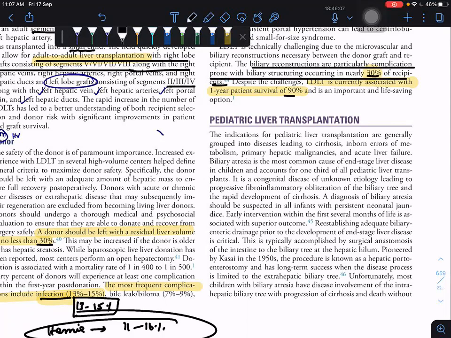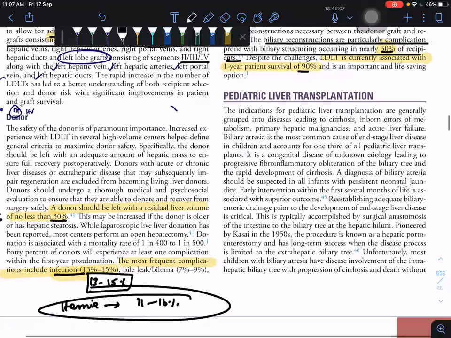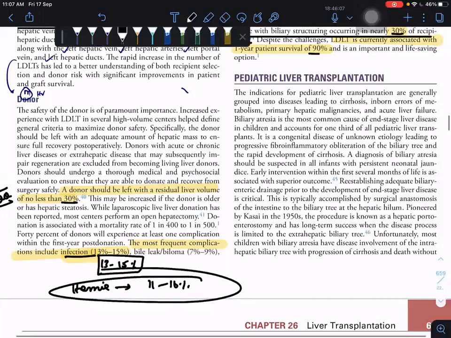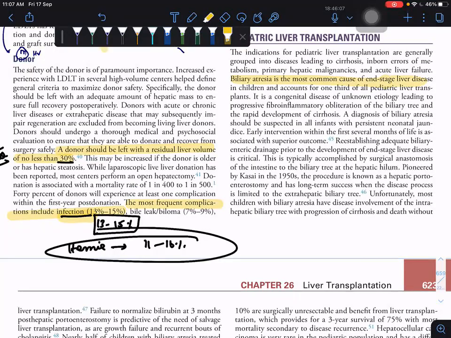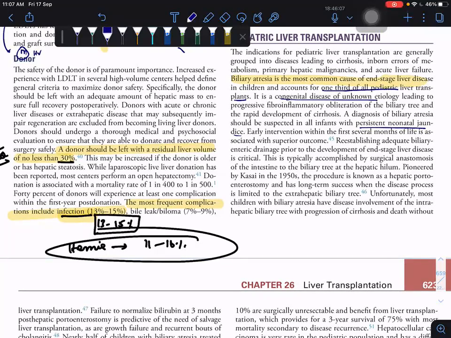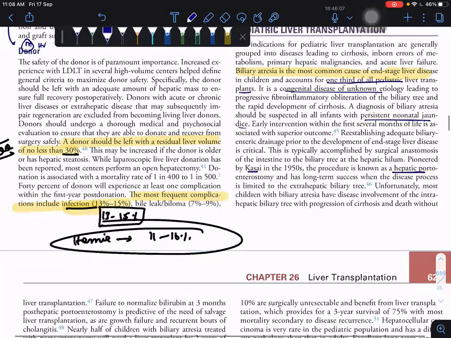So next comes pediatric liver transplantation. The most common cause is biliary atresia. Biliary atresia accounts for 1/3 of all pediatric liver transplant patients. It is a congenital disease of unknown etiology, presenting as persistent neonatal jaundice. We already know the treatment: first you go with a bypass procedure like the hepatic portoenterostomy, the Kasai procedure, as an initial bridge therapy, followed by liver transplantation.